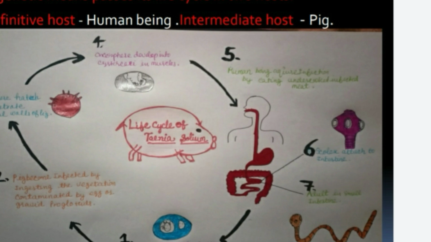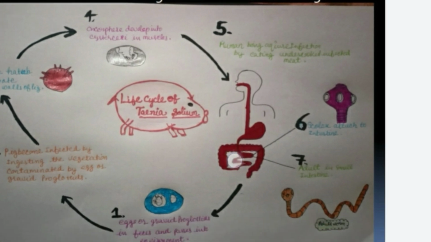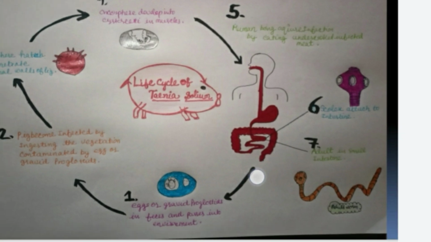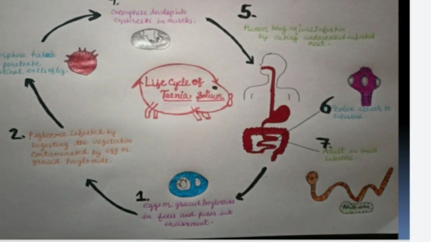After that, cysticerci migrate to the small intestine of the human being and develop into adult tapeworms, normally within 2 months, by attaching to the intestinal wall with their scolex, that is the hooked structures. These adult tapeworms may persist for a long period of time, even for years. Then the cycle is repeated again.